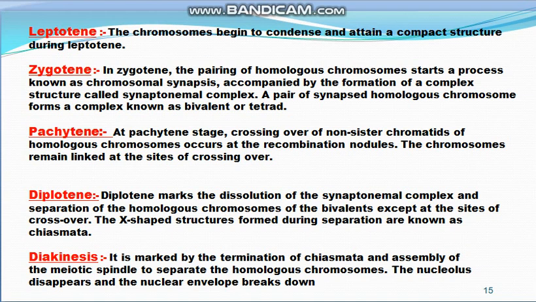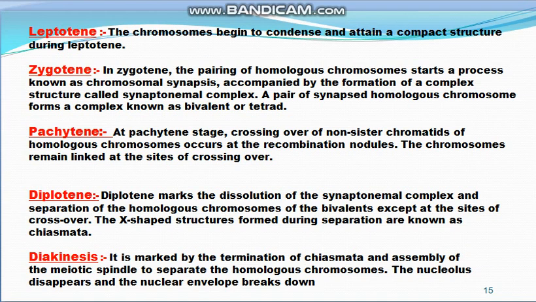You know that there are 4 chromatids now which have come closer, and the crossing over of the non-sister chromatids of the homologous chromosomes takes place, and the chromosomes remain linked at the site of the crossing over. It means genes are interchanged.